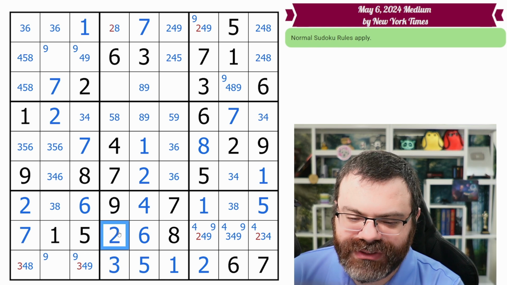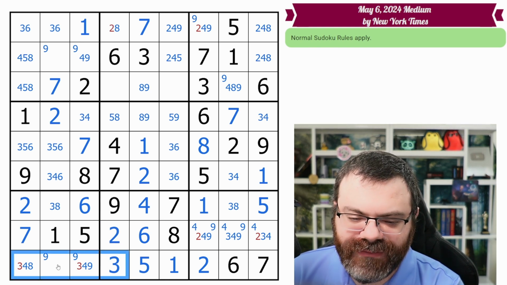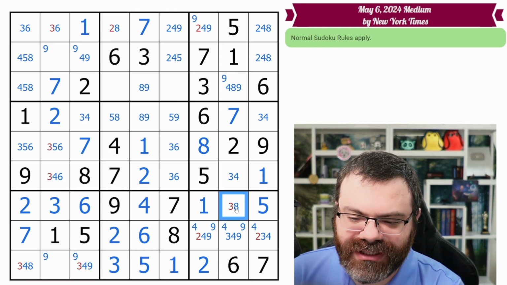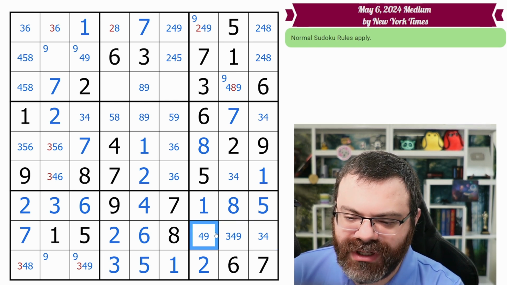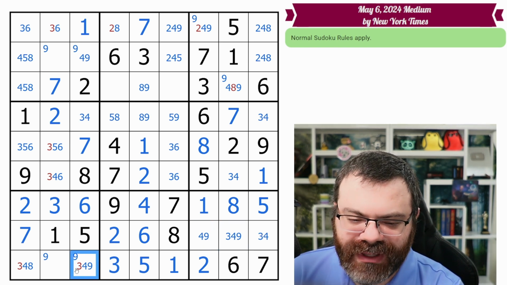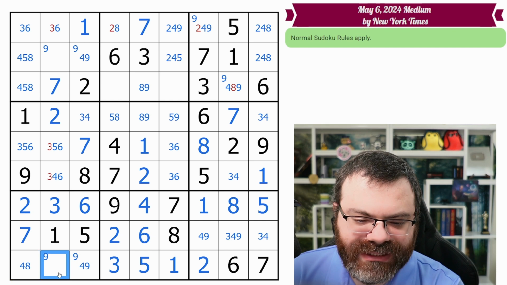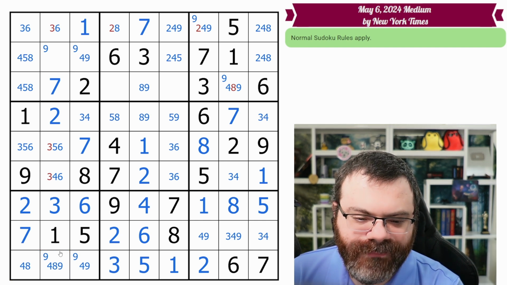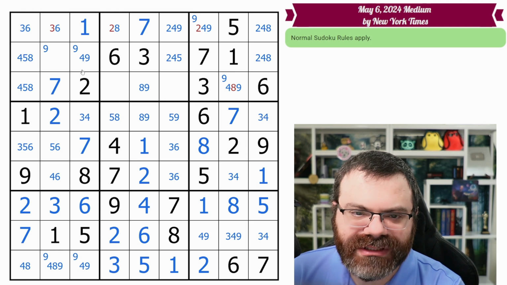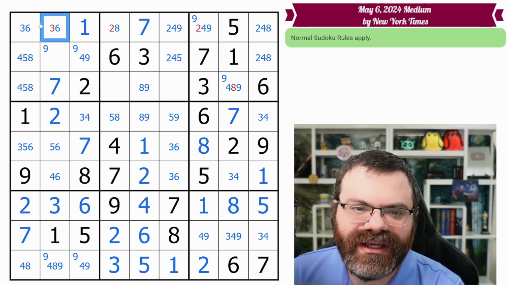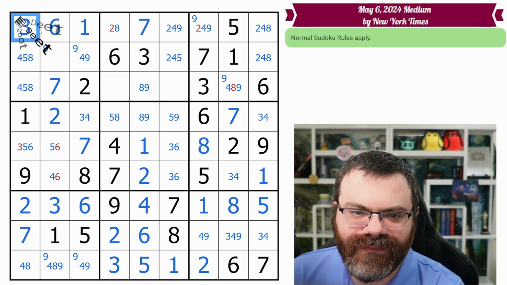This is 1, 3, and 2. That removes 3 from all of these. That places the 3 in the box, giving us this 8. We can clean this up a bit. We don't need the corner marks anymore because we're just down to that triple. We can also clean these up a bit. This is down to 4, 8, 9. Let's just fill that. This 3 looks up, removing 3 from these 2. There's going to be a lot of consequences to this. This 3 also makes this a 6 and a 3, resolves this pair.